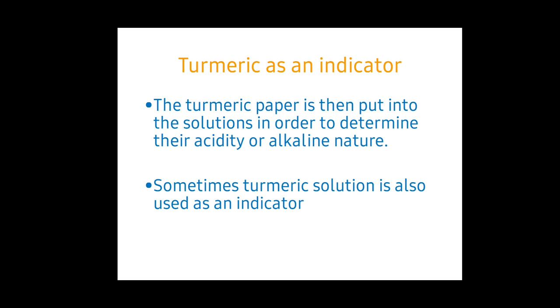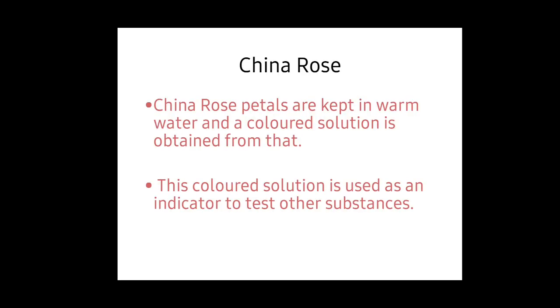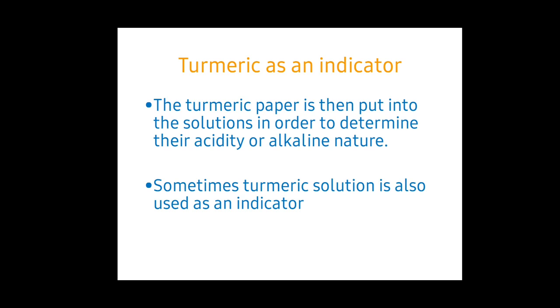Sometimes turmeric solution is also used as an indicator, but it is not mentioned here. See, after the soap solution has been prepared, you can write something on the turmeric paper and it will turn dark brown, dark red or brown in color. It changes the color because turmeric is an indicator. Turmeric is a good indicator for base. If you write with the acid, it does not change, but when we write with the base, the color will change. So this is how turmeric is used as an indicator.